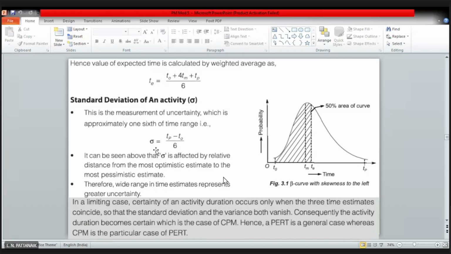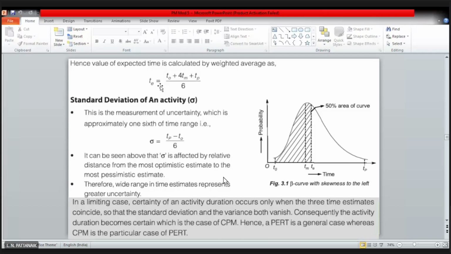Once you are finding this single value time for each of the activities, then the rest of the computation is similar to CPM. Means you can go for the forward pass calculation, you can find all the values as you have done in previous cases, like you can have blocks and you can fill, right? The rest of the things are same.